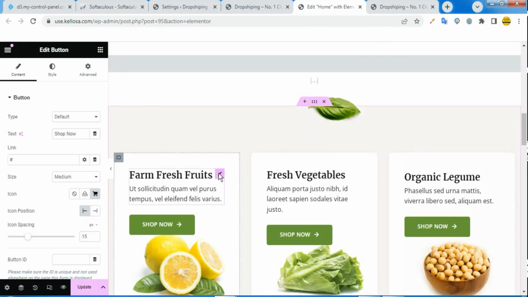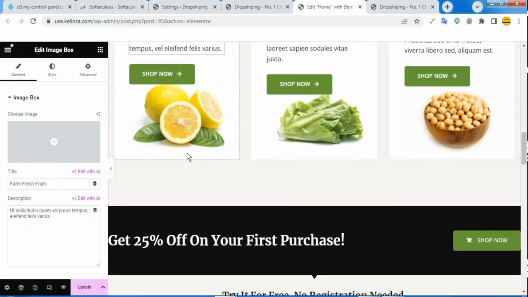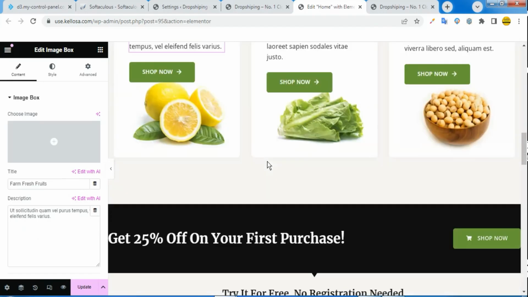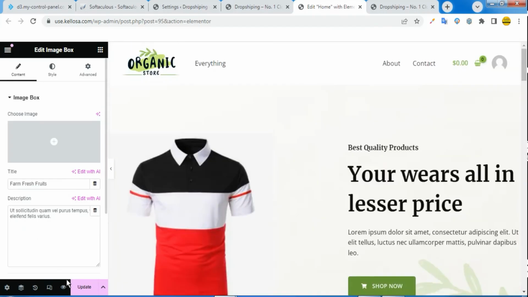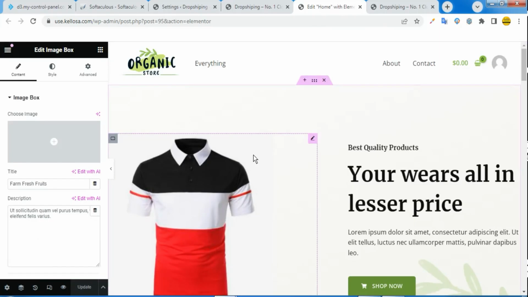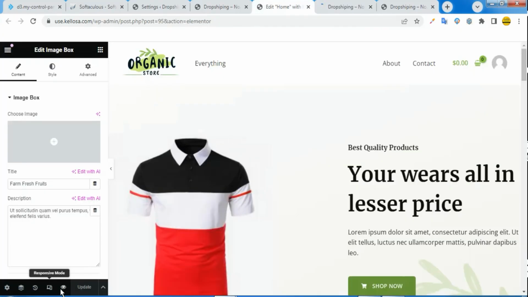And after you are done editing the entire home page, all you need to do is click on update. Click on update, and your website is good to go. And once you update, you click on preview changes so that you can see how your website now looks. So this is it.